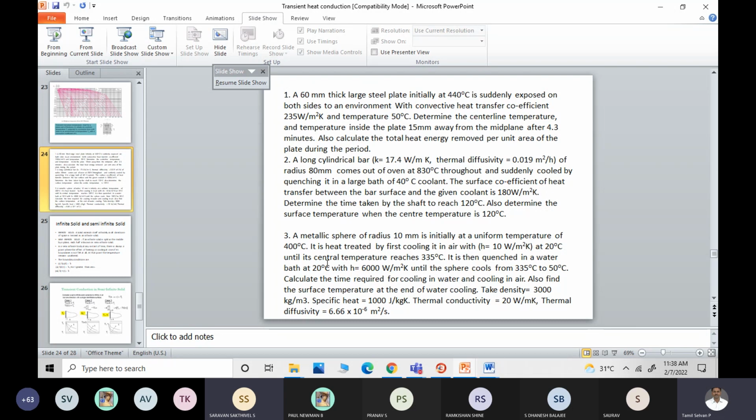So what happens is, earlier the solid is cooled in water, and then it will be cooled in air. Okay, so cooling in water, you will be getting Biot number less than 0.1, and cooling in air you will be getting Biot number greater than 0.1. So it is a combo problem, a combination of infinite solid and lumped parameter system. One cooling is a lumped parameter system, and the other one will be infinite solid. Okay, so we will be discussing that in the next class.